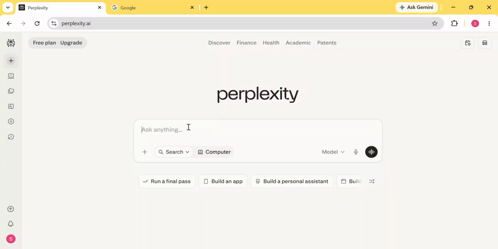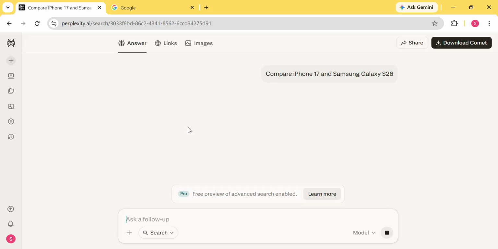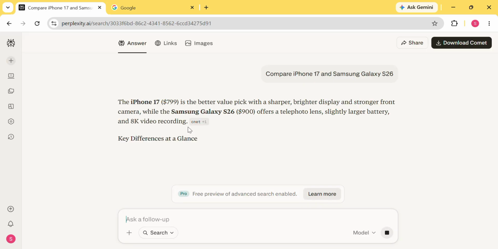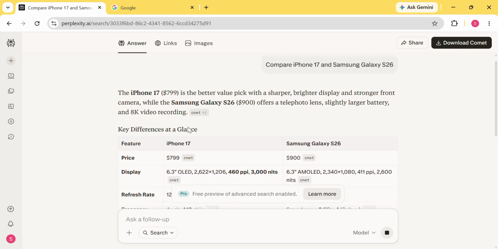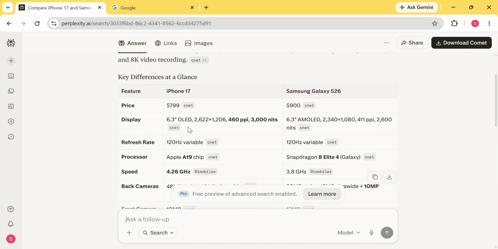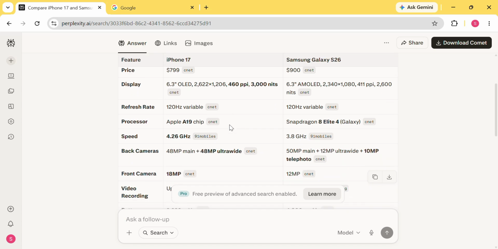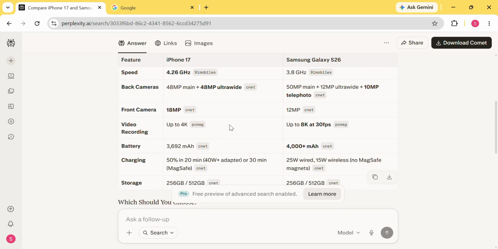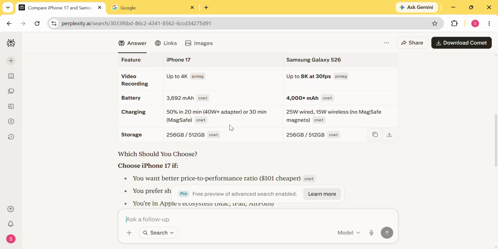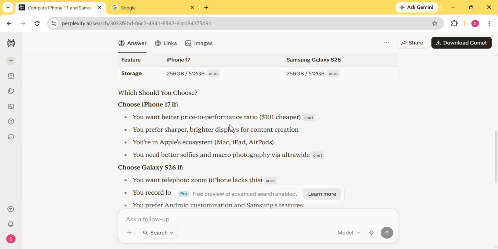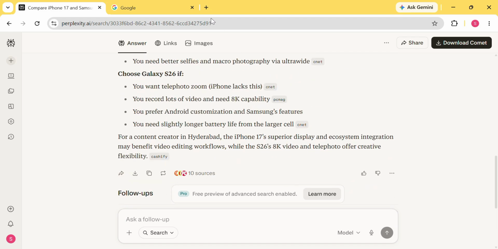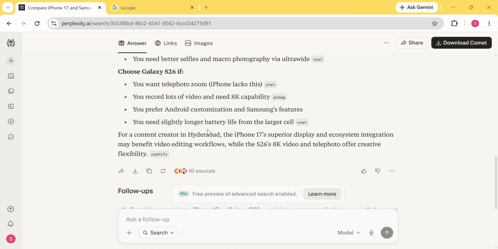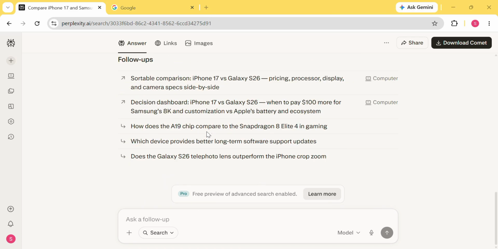The fourth thing Perplexity does better than Google is product research. Here I am asking Perplexity to compare the iPhone 17 and Samsung Galaxy S26. Instead of sending me to multiple review websites, Perplexity creates a structured comparison showing important details such as performance, display quality, camera capabilities, battery life, and overall strengths of each device.